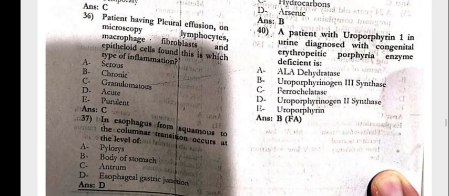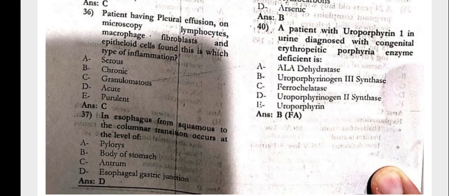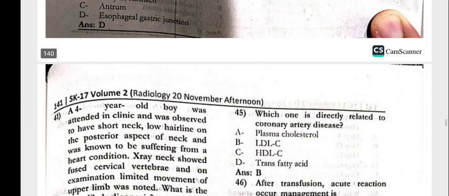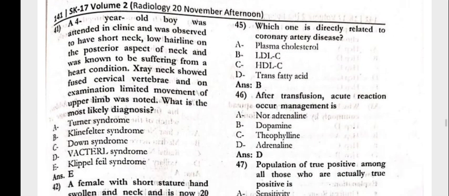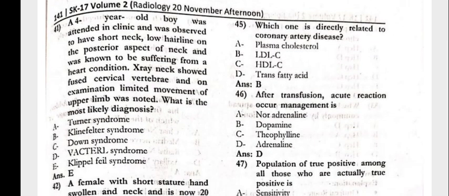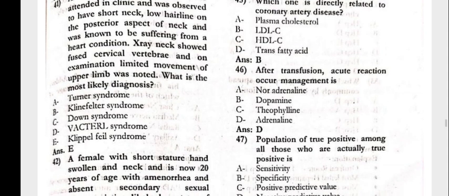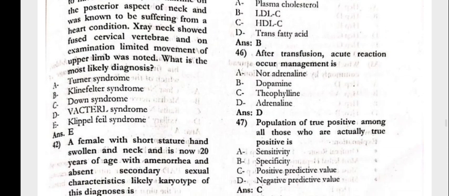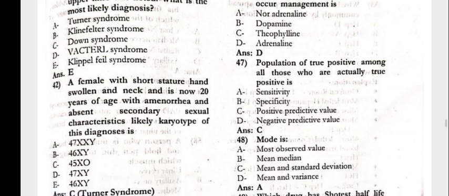The patient with uroporphyrin 1 in the urine is diagnosed with congenital erythropoietic porphyria; the enzyme deficient is uroporphyrinogen 3 synthase. The 4-year-old boy was attended in the clinic and was observed to have a short neck, low hairline at the posterior aspect of the neck, and was known to be suffering from a heart condition. X-ray showed fused cervical vertebra. Fused cervical vertebra is the feature of Klippel-Feil syndrome.